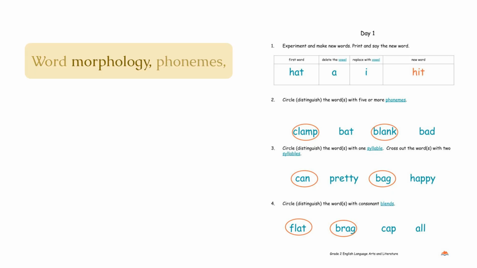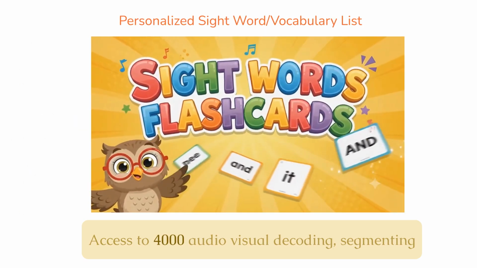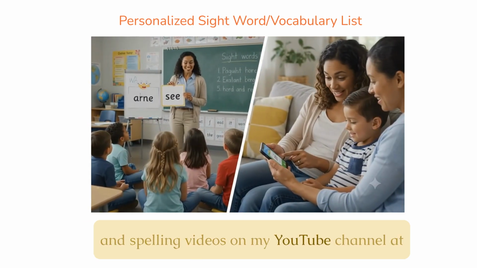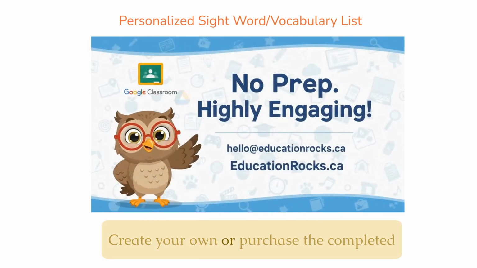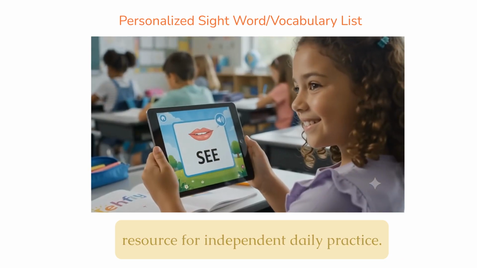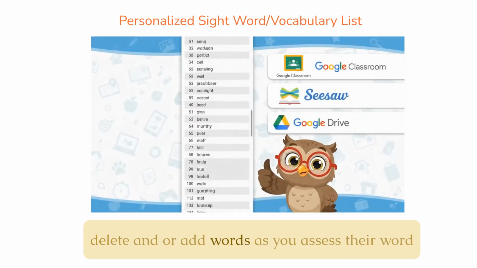Word morphology, phonemes, syllables, and consonant blends. Beginning letter combinations, silent letters, long vowels, and bossy letter R vowels. Access to 4,000 audio-visual decoding, segmenting, and spelling videos on my YouTube channel, @Education Rocks. Create your own or purchase the completed resource. For independent daily practice, share a Google slide copy with each student and delete and/or add words as you assess